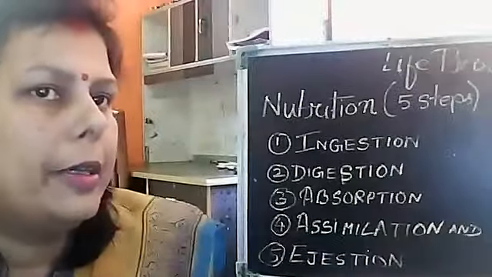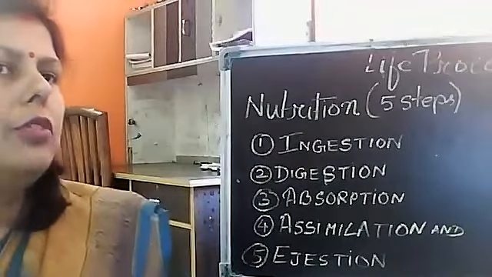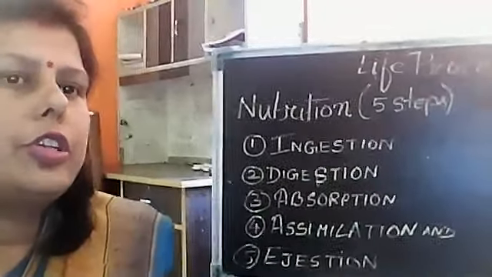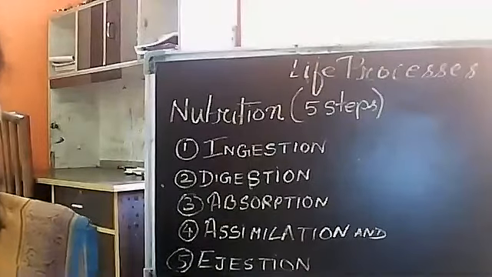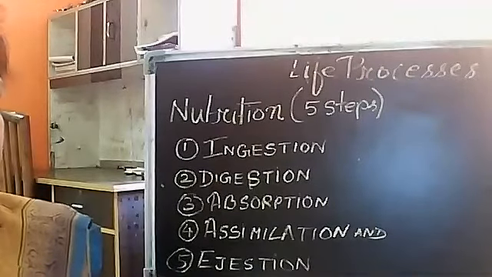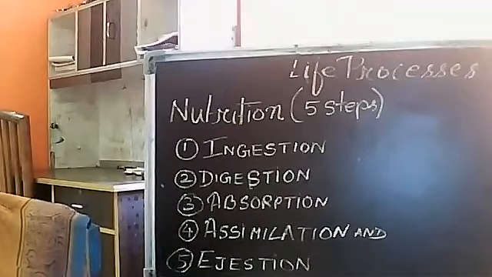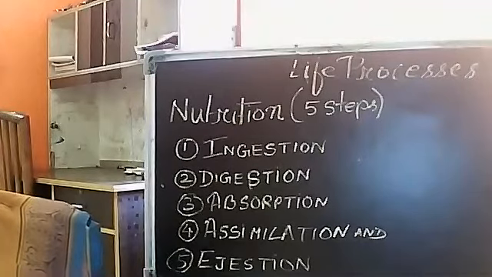But before explaining how the nutrition takes place in animals, first you have to have some idea about how the process takes place in animals in generalized form. One thing you all should know: when we talk about nutrition in simple terms, nutrition is the process through which we take in food, utilize it, and the unwanted substances are removed from our body.